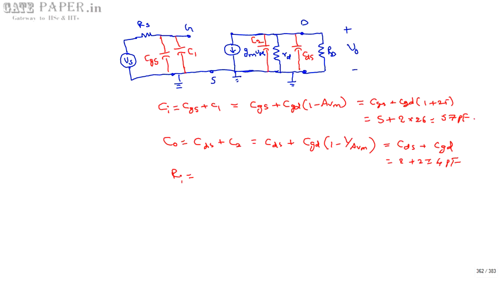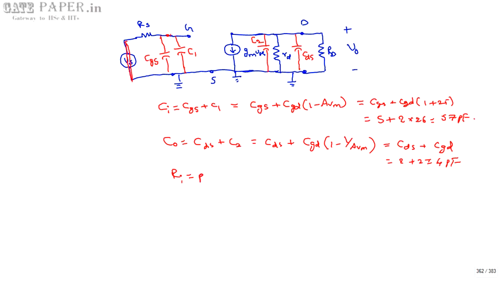Like how do you calculate Thevenin's resistance? While calculating Thevenin's resistance, all voltage and current sources are neglected. In the same way, if you treat Vs equal to 0, this will be treated as a short circuit. Then the input node is from this point. So this resistance Rs is between input and ground.